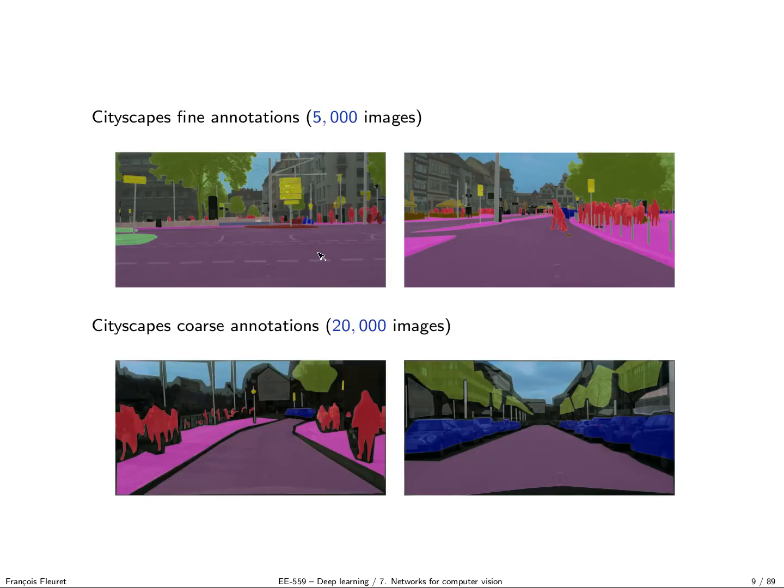So you can imagine how expensive it is to get this kind of ground truth, because it's really labeled at the pixel level. If you go to any pixel, you know which class it is. So this is a fine annotation. Then you have the coarse annotation where the boundaries are not as precise, but still may be useful because you can combine both sorts of information to train an automatic segmenter. Okay, so roughly we have those